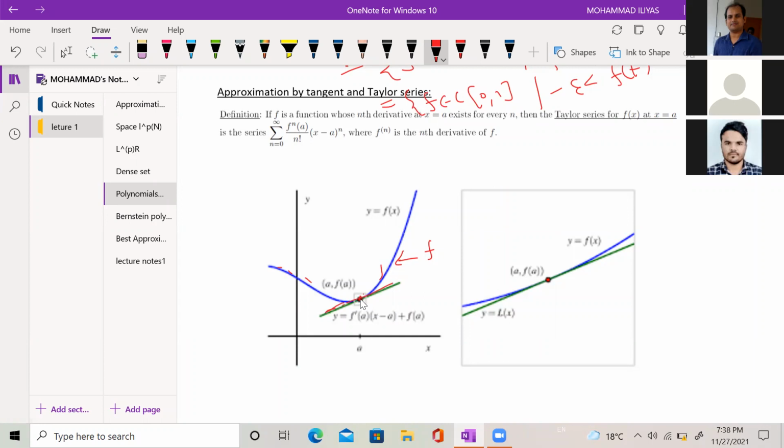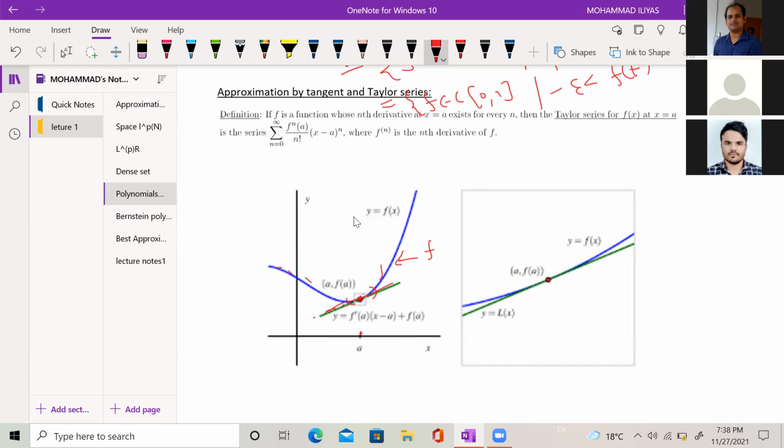It is an approximation at this point, and also in the neighborhood of this point. But the problem is that when you go away from this point, the approximation is not good. You can see the difference between this tangent line and this curve is growing. So in the neighborhood of this point A, this is a good approximation. But when you move away from A, the approximation becomes worse.